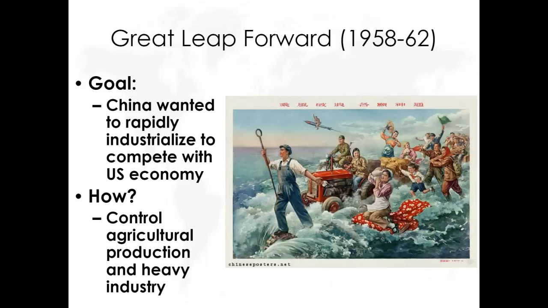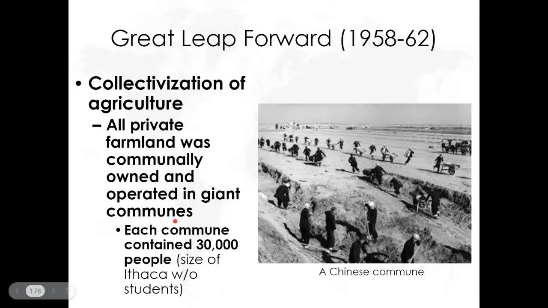So that means he needs to produce a lot of food, and also he needs to rapidly industrialize, focus on the big stuff, coal, steel, iron. You know it. So, like Stalin, he will collectivize agriculture. He made massive communes that were in the ballpark of 30,000 people. And the idea is to create really efficient farming systems. In theory, it could work. In reality, we're going to see what happens.